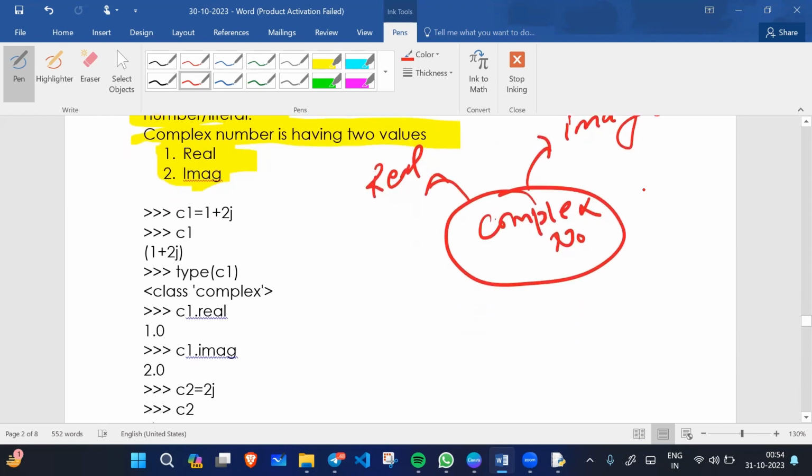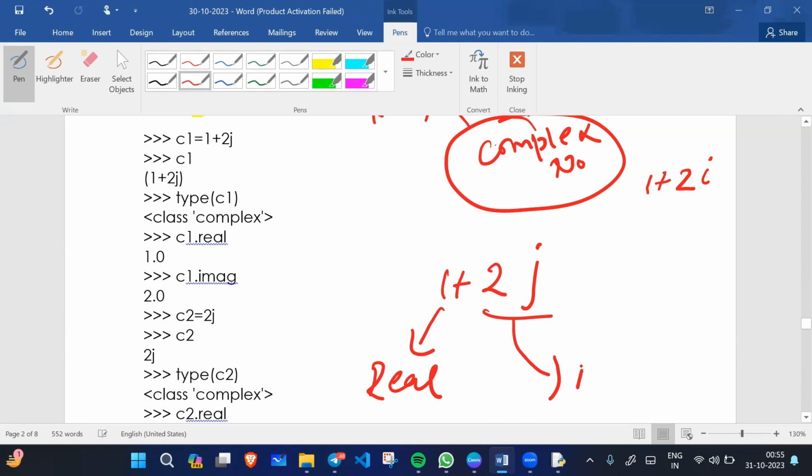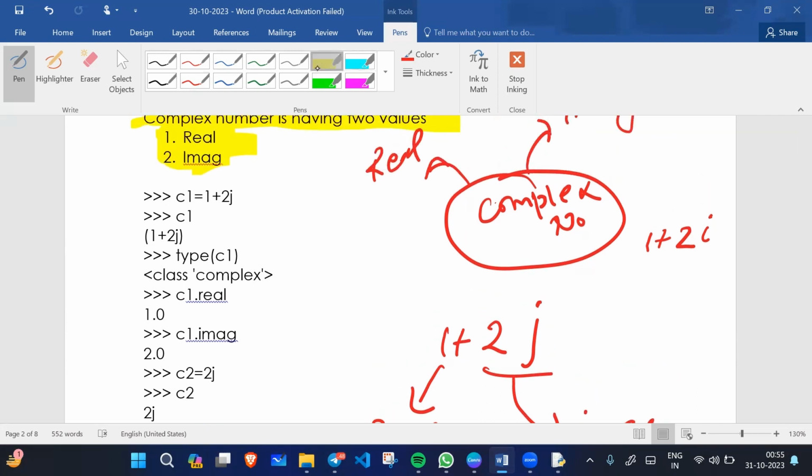For example, if I write 1 plus 2j. In mathematics, we use 1 plus 2i, where i represents the imaginary part, but here 1 is the real part and 2j is the imaginary part. For example, c1 equals 1 plus 2j, which is a complex value. When I print c1, the value will print like this. When I check the type of this, it belongs to the complex class.